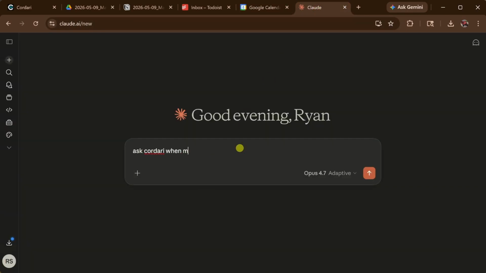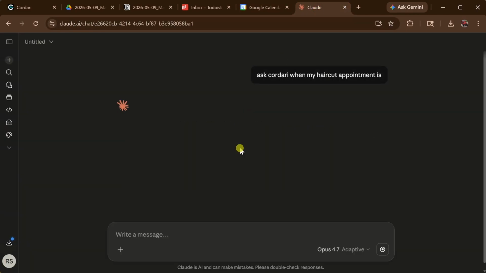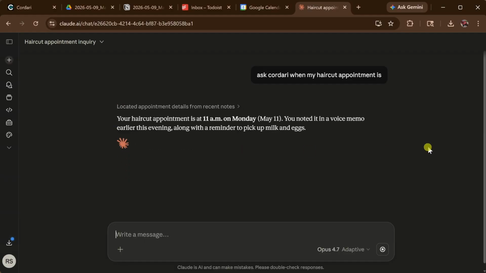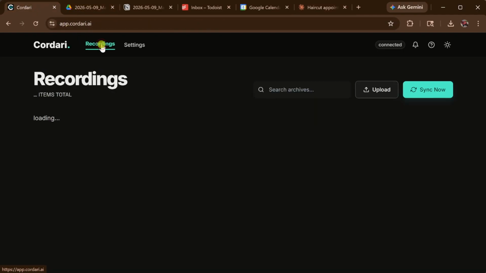Now let's open Claude, where Cordari is set up as an MCP server. We can simply ask Claude anything about our notes, and it will perform a semantic search to answer any questions we have. No matter what process you use, Cordari lets you close the laptop in meetings, focus on what's happening, and know that everything is landing exactly where it should.